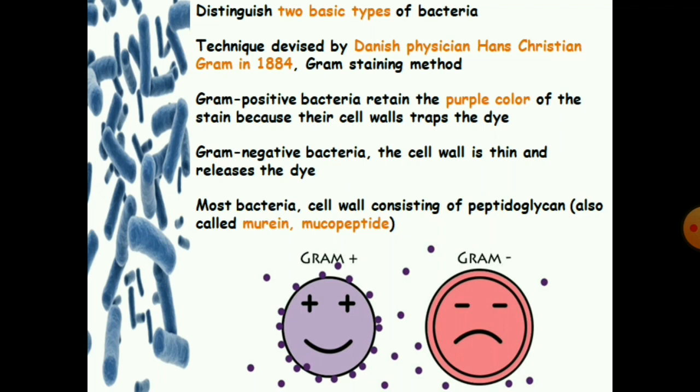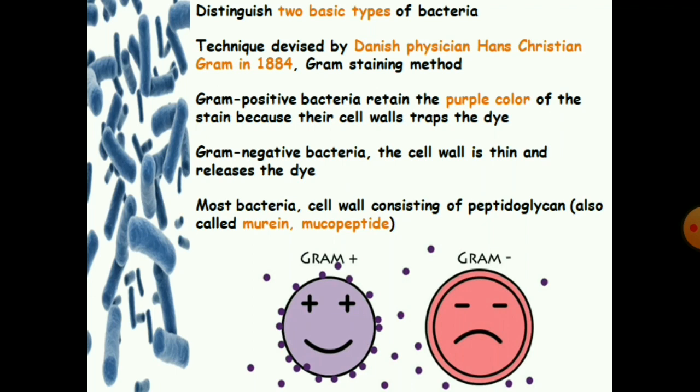Based on cell wall composition variation, bacteria are distinguished into two basic types, gram-positive and gram-negative, through the Gram staining method. The Gram staining method was devised by Danish physician Hans Christian Gram in 1884. In this method, gram-positive bacteria retain the purple color of the stain because the cell wall traps the dye. In gram-negative bacteria, the cell wall is thin and releases the dye, so the cells appear pink.